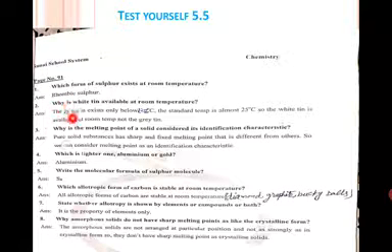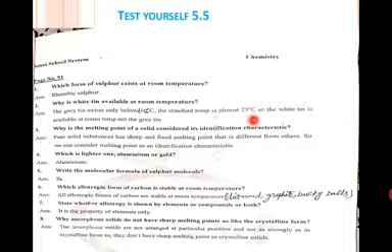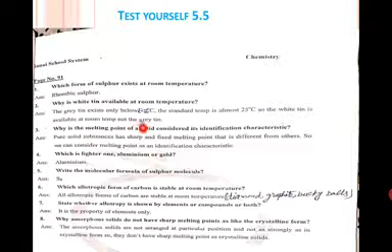Question number 2. Why is white tin available at room temperature? Answer is, gray tin exists only below 13.2 degrees centigrade. The standard room temperature is almost 25 degrees centigrade. So white tin is available at room temperature, not gray tin.